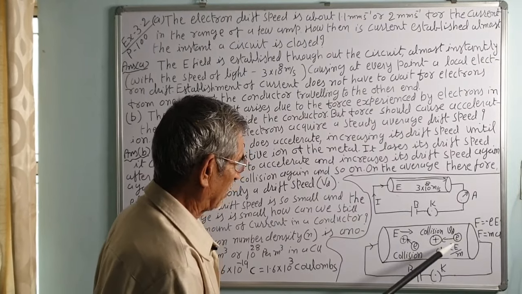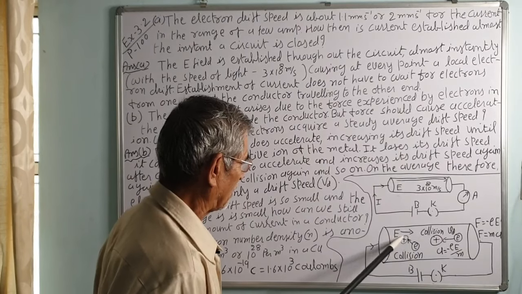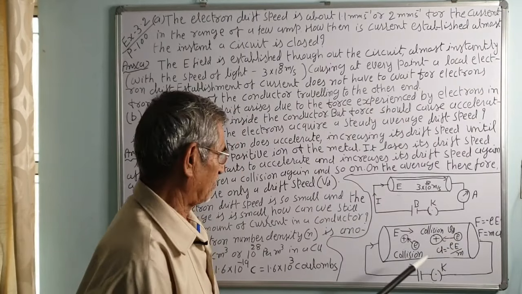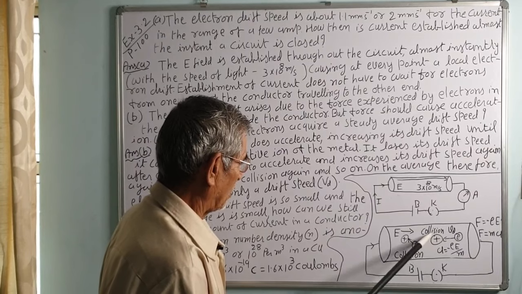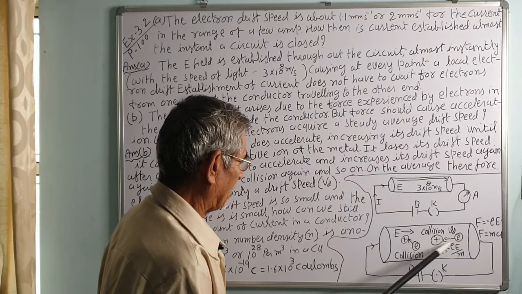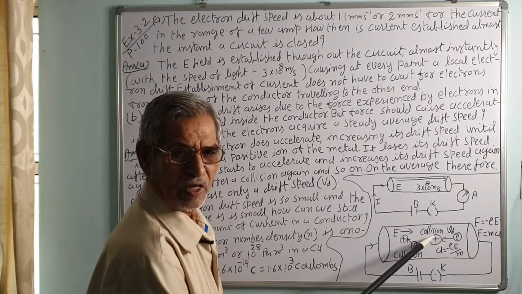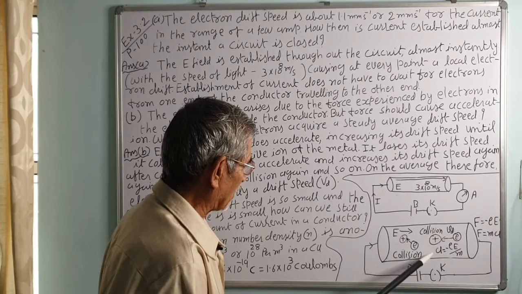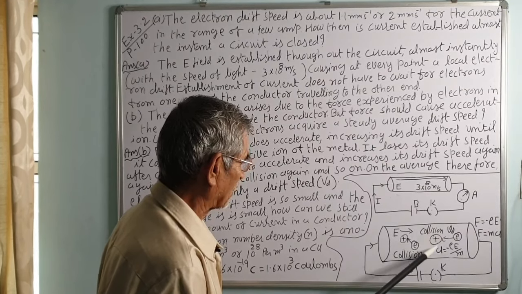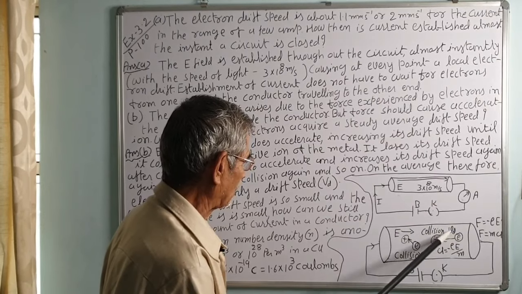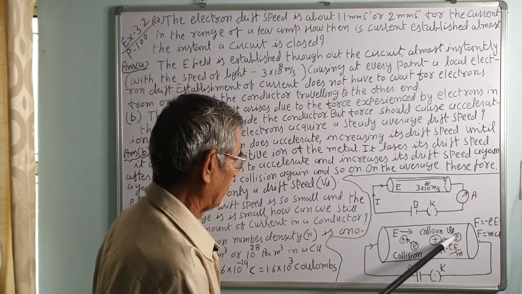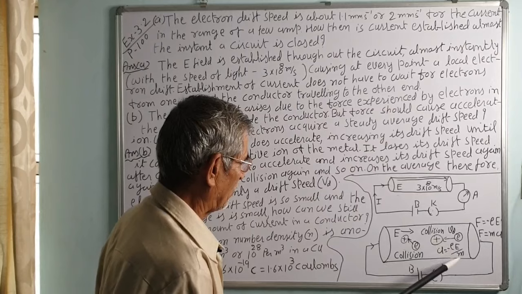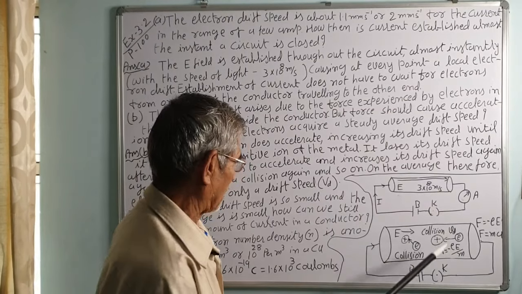Because as soon as the electric field is applied, the electrons start drifting, and while drifting, they are passing through dense solid material, that is, there are positive ions and electrons in the metals. When electrons leave the atom, the remaining atom becomes positively charged. So, they are positively charged and heavier, so they move slowly, and we can consider them almost stationary. Electrons are light, so they experience more acceleration, eE upon m, where m is small, so acceleration is more. For the positively charged atom, m is large, so acceleration is very small, almost 0.